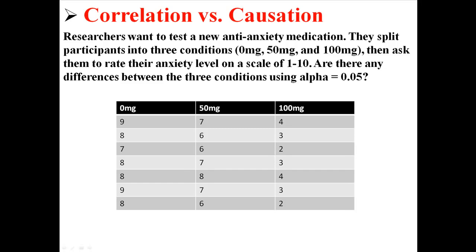Now this is a true experiment because the subjects were randomly assigned to three conditions where the independent variable, dosage, was manipulated. So the only thing that should be different between these three conditions is the dosage. That way, if we find out that the groups are in any way different, the only reason they would be different is because of the dosage. We can imply that the dosage caused them to be different because we performed a true experiment.